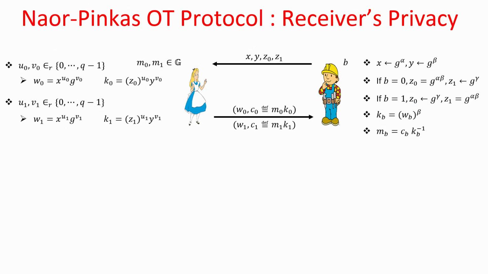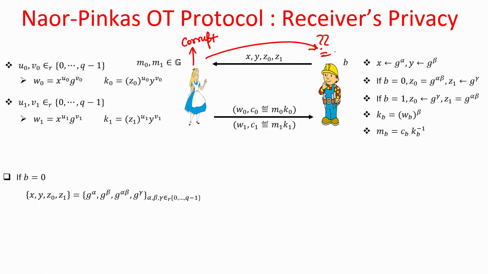Now, let us focus on the receiver's privacy, whether this corrupt Alice learns anything about the choice bit b.